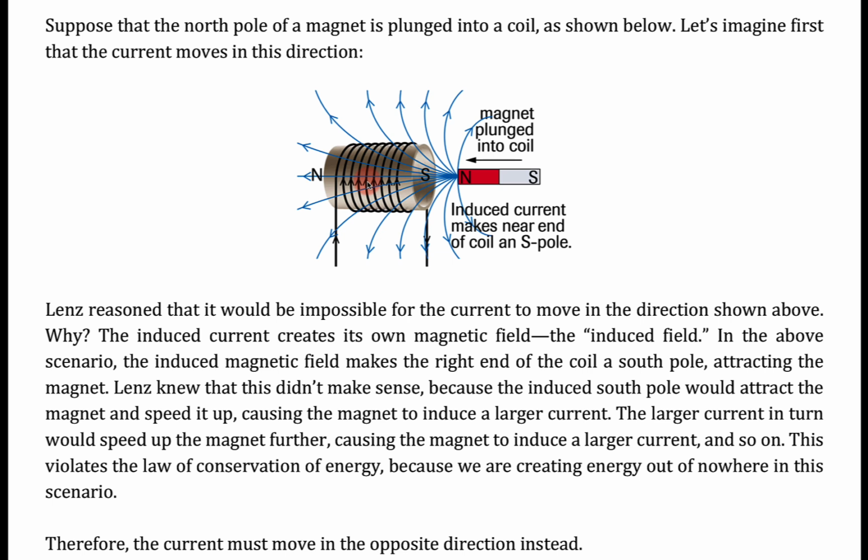So in this scenario, we have a current moving through our coil, and so that is going to generate a magnetic field in the same way that you get a magnetic field from a solenoid. Now, we've also learned that the magnetic field from a solenoid looks a lot like the magnetic field from a bar magnet.